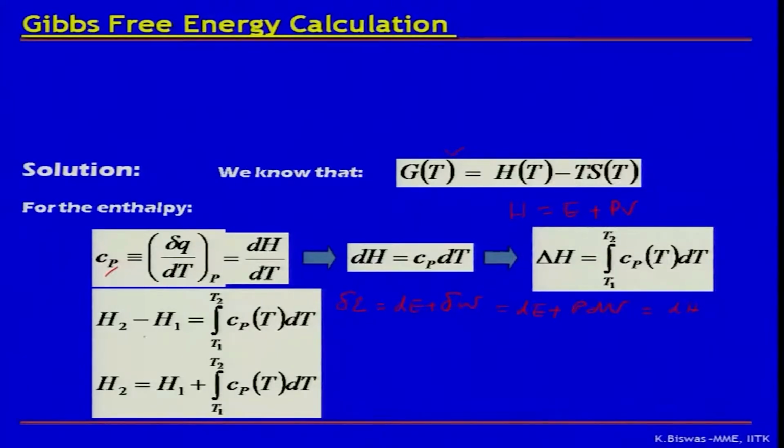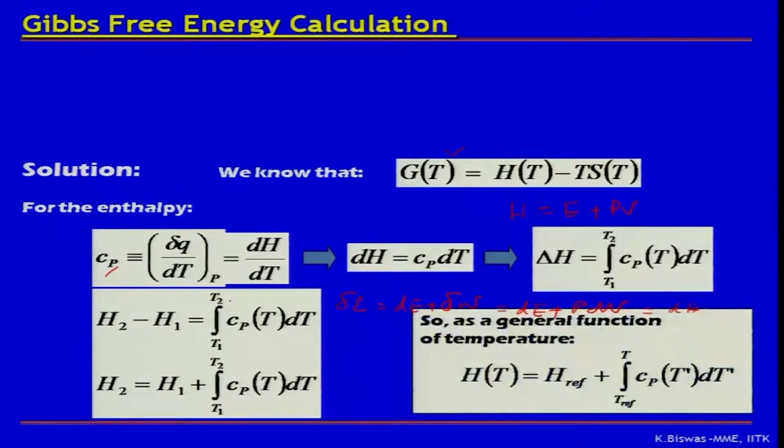So that is why H2 minus H1, as already shown here, is basically the integral of Cp dT over T1 to T2, or you can calculate H2 as H1 plus this integral. These are the routine formulae you should know to solve the problems in the course.